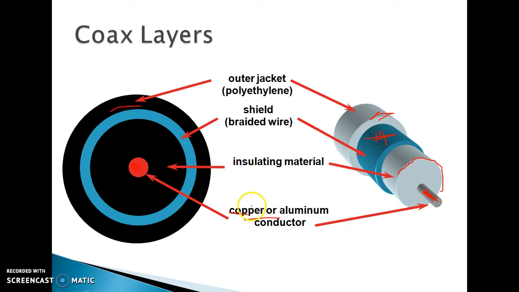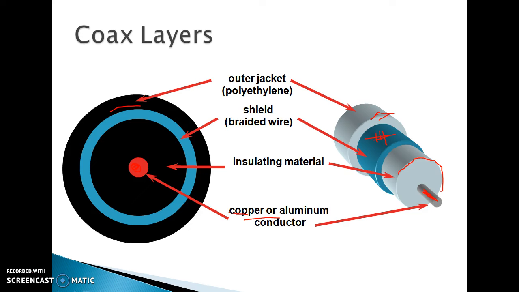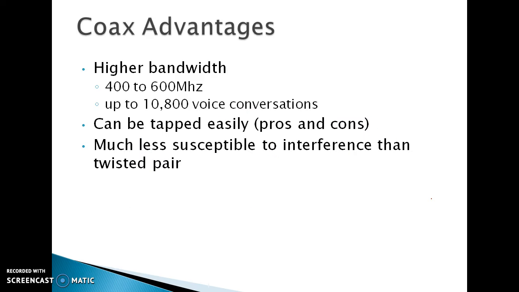You can see this structure whenever you open the coaxial cable at your home. Both conductors share a common center axis, hence the term coaxial. Axial means this is the common center. So basically these are the layers of the coaxial cable, the structure through which you can understand what a coaxial cable looks like.